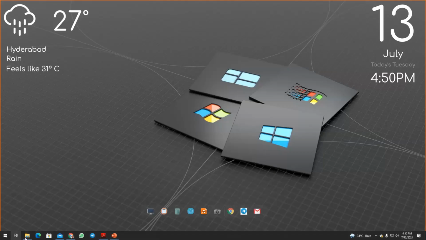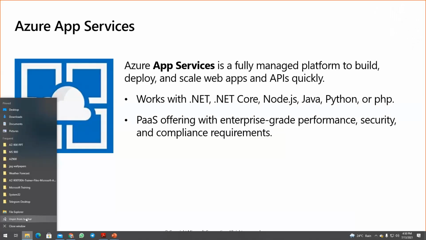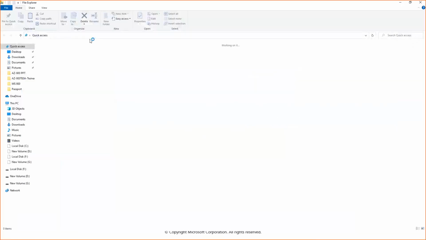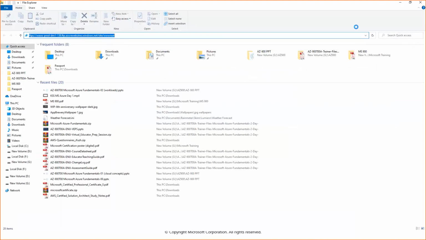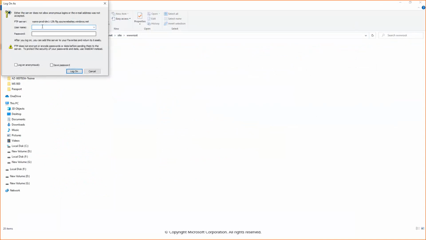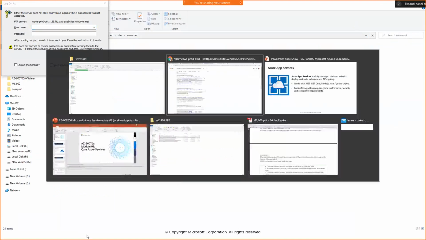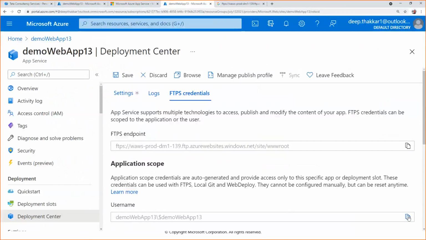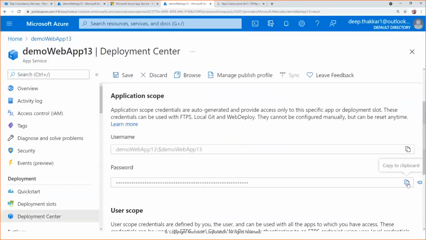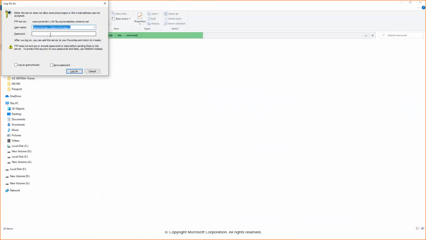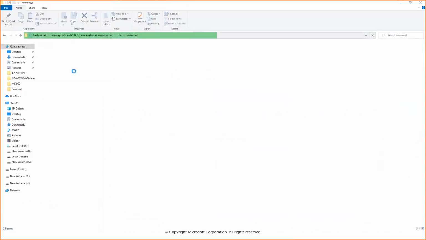Explorer, paste it, enter, and it is asking for the username and password. For the password, I need to go here. Username is this one, and password is this one. So I just give this as login.